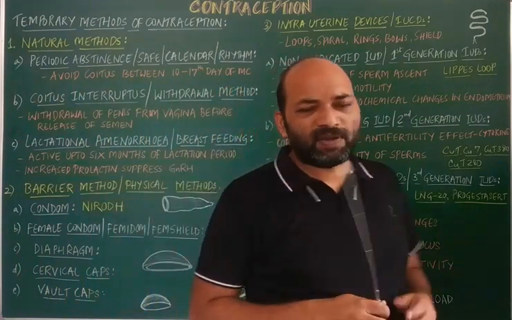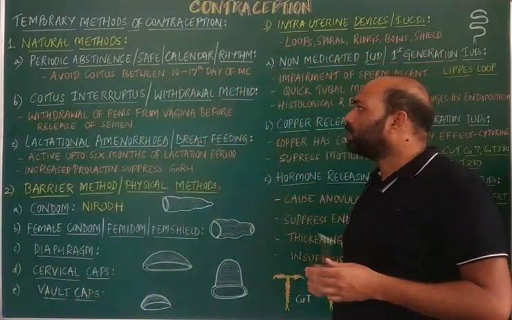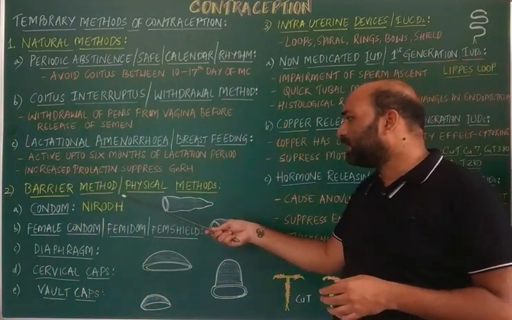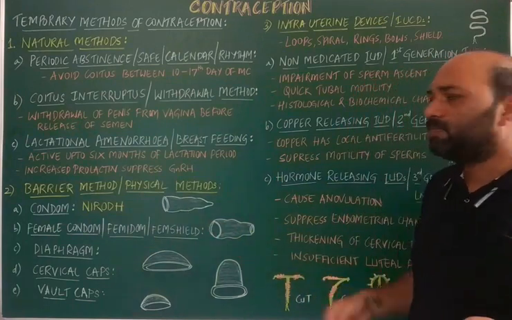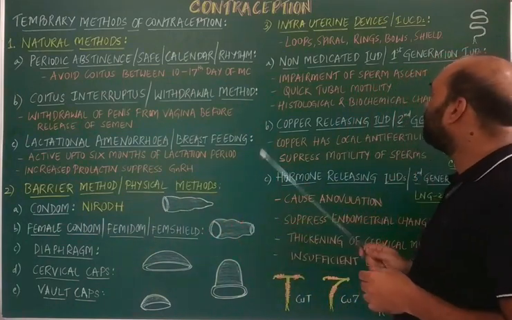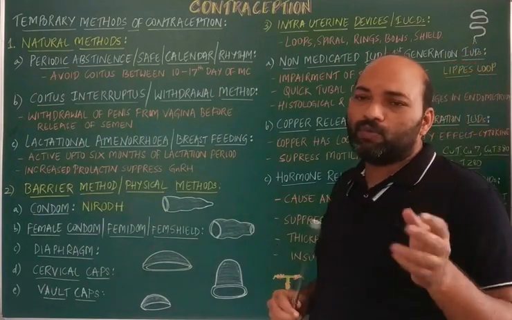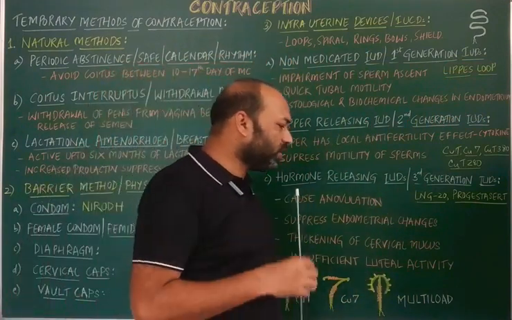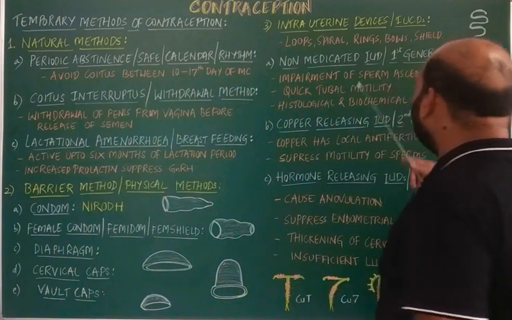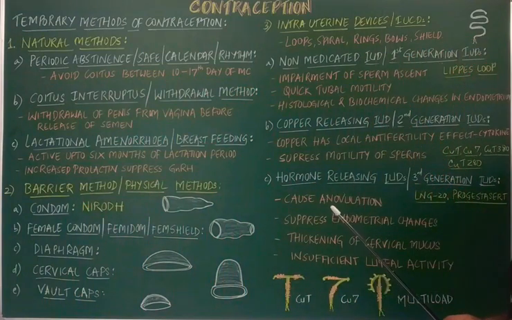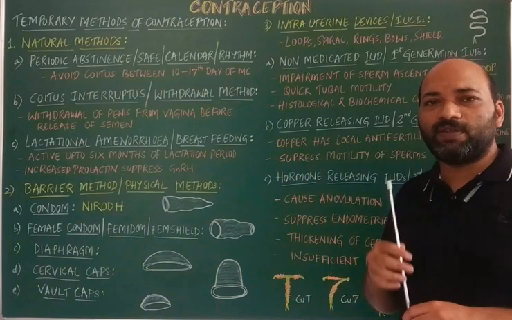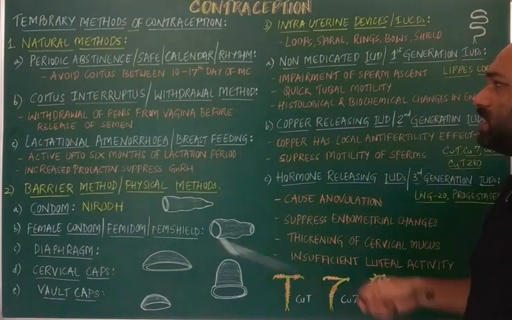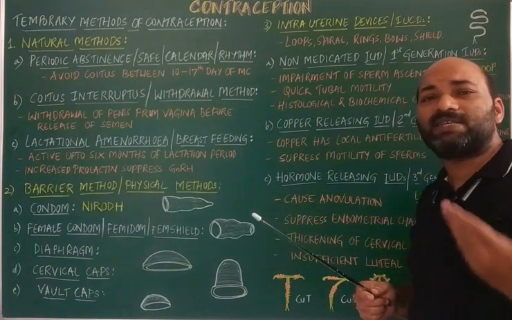In the case of natural methods, they are very quiet without any side effects, but the chances of conception are also seen. In the case of a barrier method, side effects are less, but effectiveness is also more. But IUDs, which are a widely accepted mode, have certain disadvantages. Whenever these IUDs are inserted by a doctor into the uterus of a female who wants spacing between the first child and second child, they may act as an irritant.